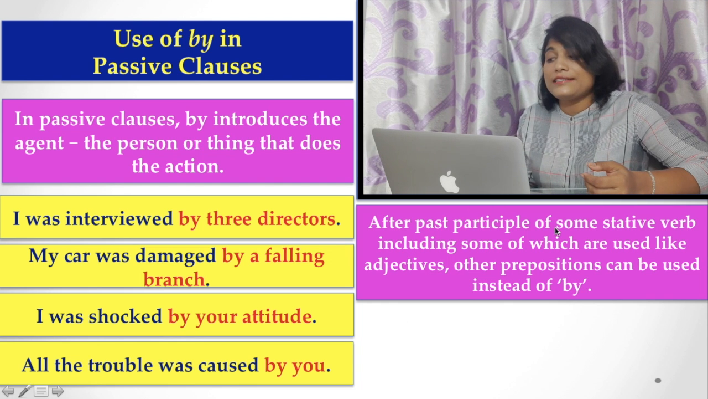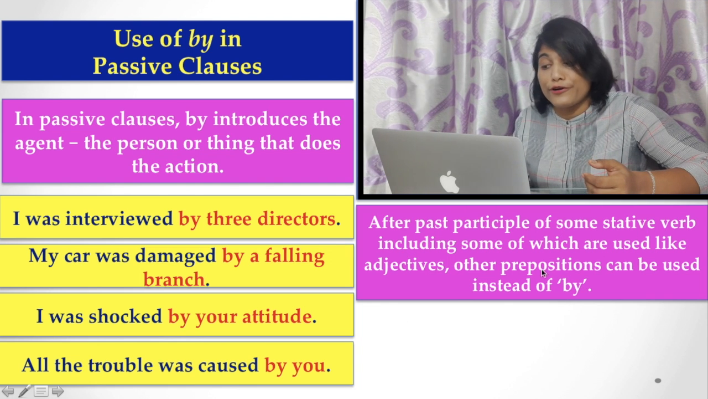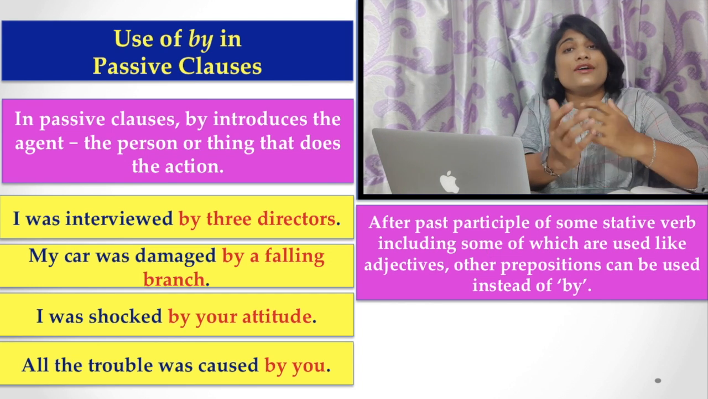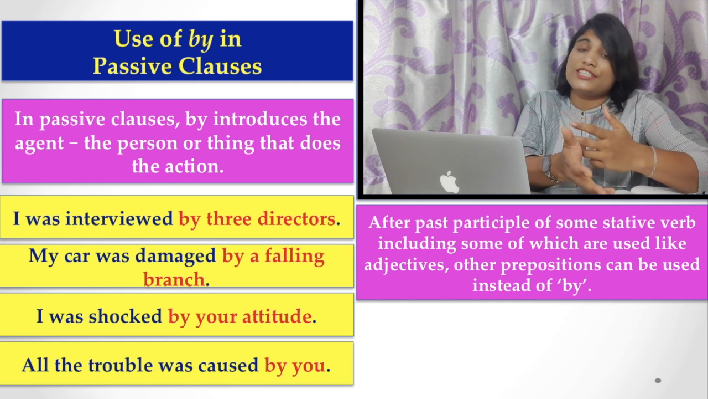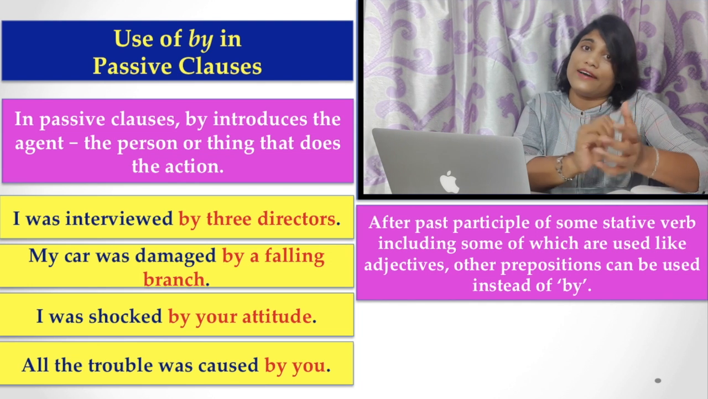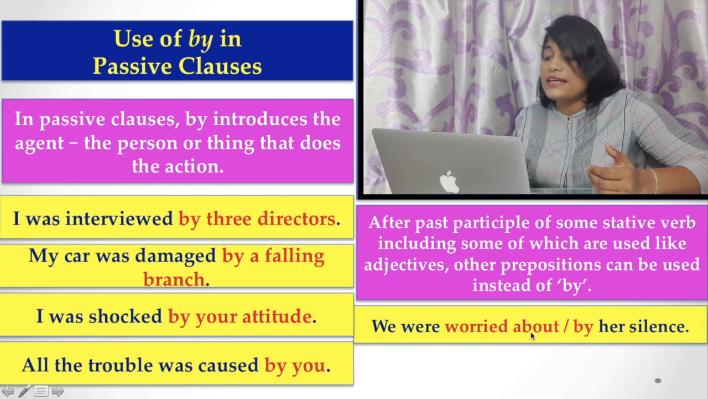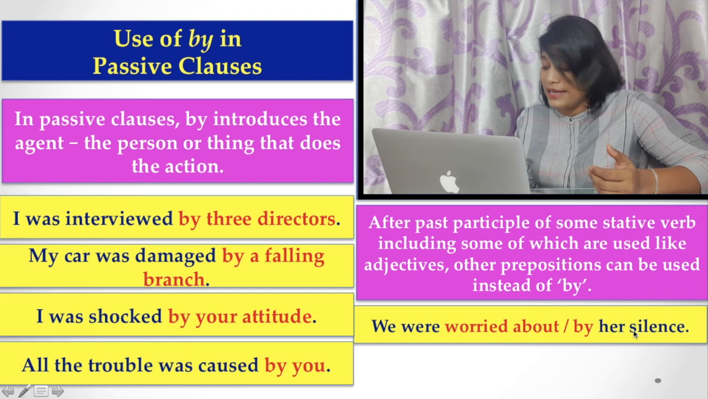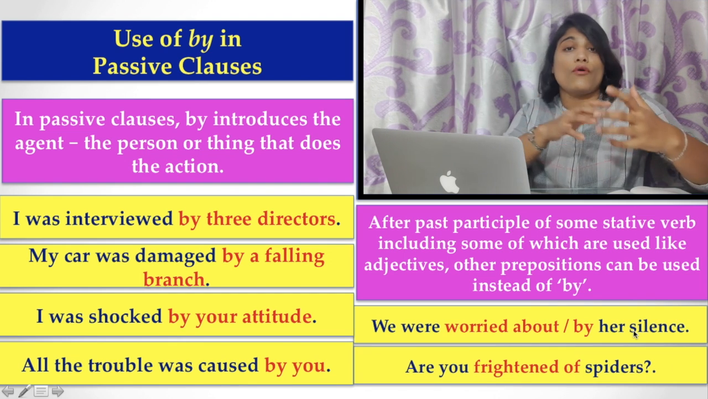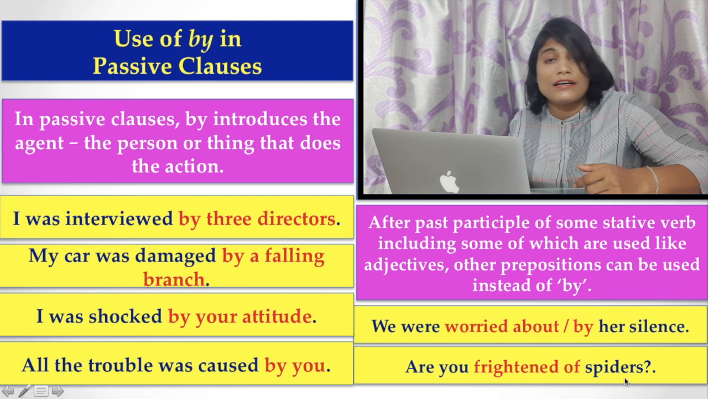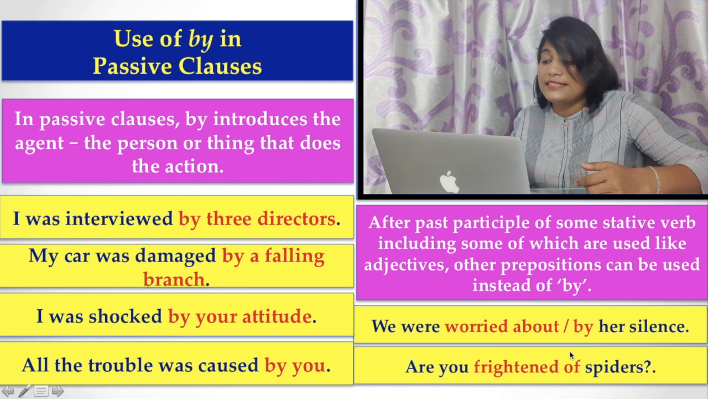After the past participle of some stative verbs, including some which can be used as adjectives, you can use other prepositions instead of by. For example, we were worried about or by her silence. Both are correct. You can use worried about or by. Or, are you frightened of a spider? Here, instead of by, the other preposition of is used in that case.